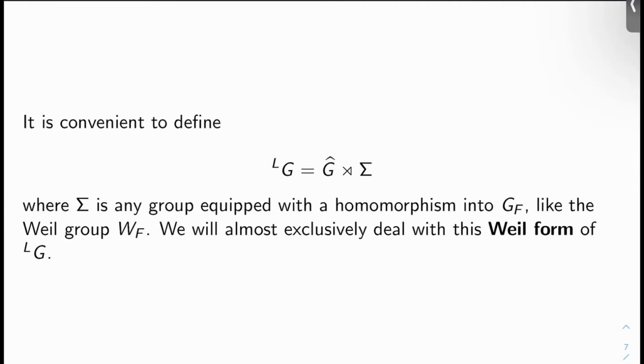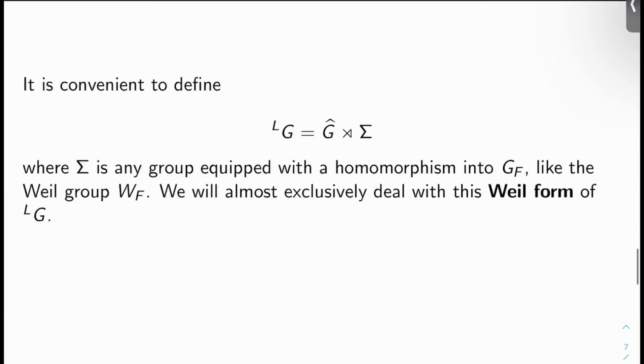bit. We can define the L group of G, LG, to be G hat semi-direct product sigma, where sigma is now any group actually, equipped with a homomorphism into the Galois group of GF. It doesn't have to be GF, but just some group that is equipped with a homomorphism into it. For example, like the Weil group, W sub F. We will almost exclusively deal with and think of L groups in this way, just because we've been working with Weil groups so far. Why not be a little bit more general?